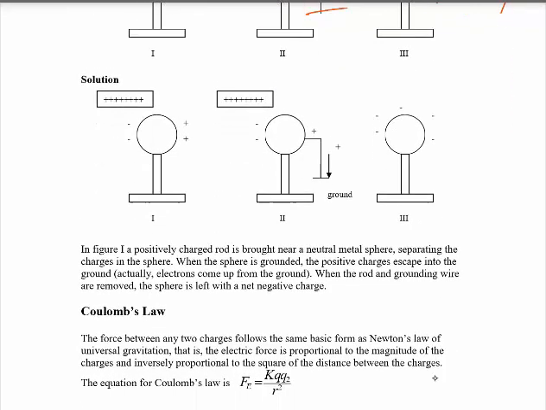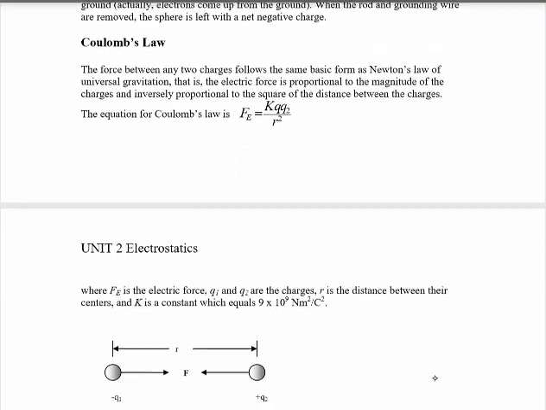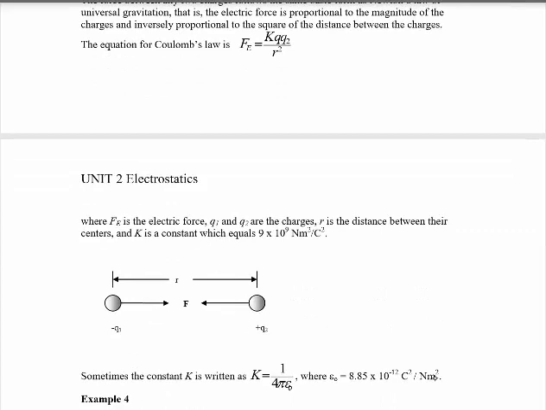Okay, this is how we can charge materials. The other thing is Coulomb's law. According to Coulomb, between two charges there is an attraction or repulsion force, depending on the type or the sign of the charge. This force is directly proportional to the product of the two charges, Q1, Q2, and has an inverse square relationship with the separation distance between the two charges.